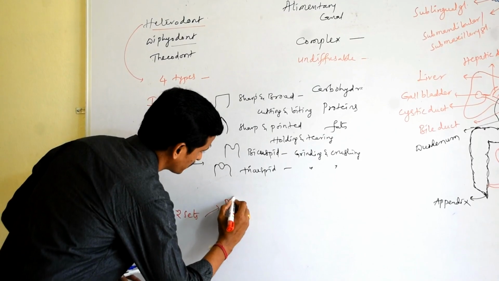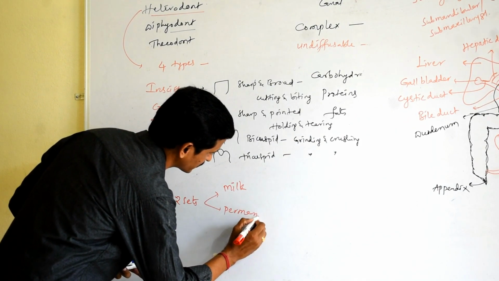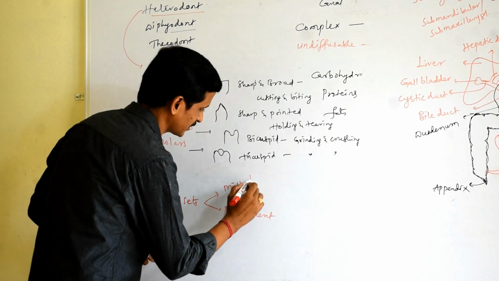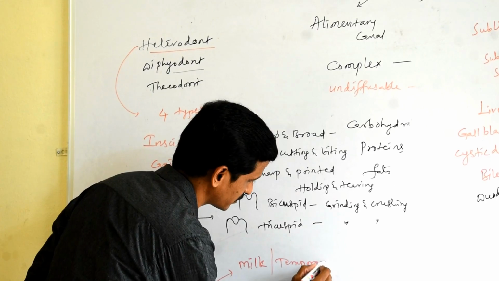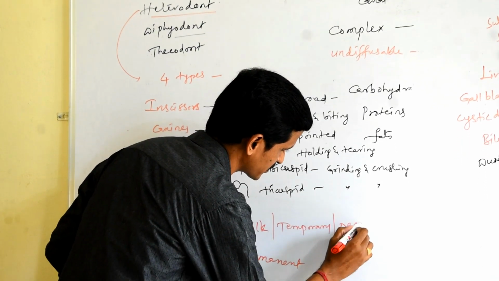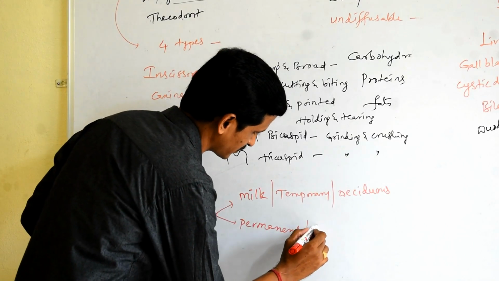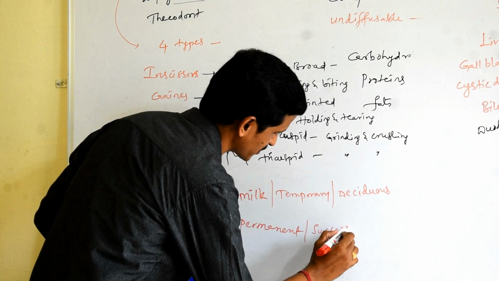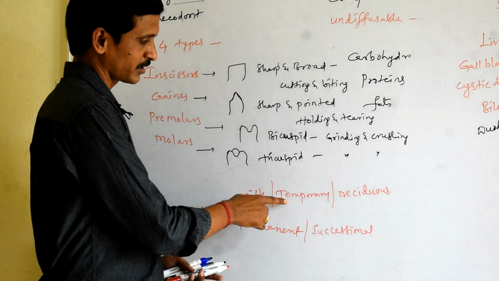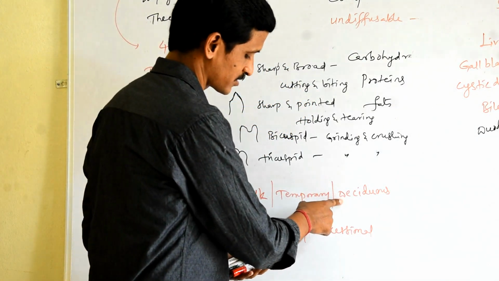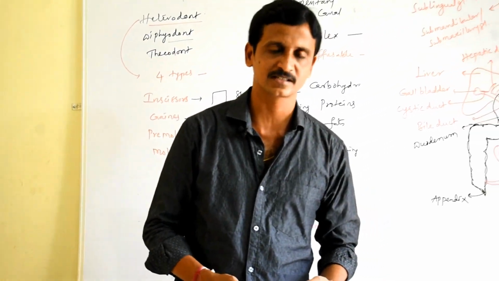They are milk teeth and permanent teeth. Milk teeth are also called temporary teeth, or deciduous teeth. Permanent teeth are called successional teeth. So milk teeth, or temporary teeth, or deciduous teeth seen in children start developing at the age of 6